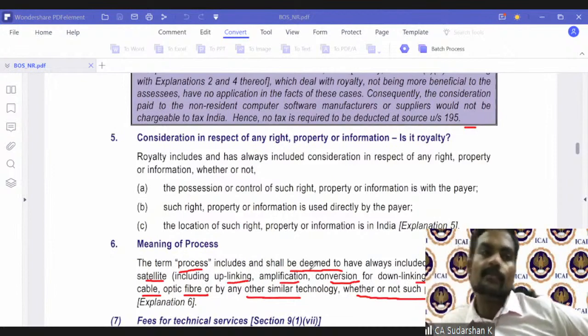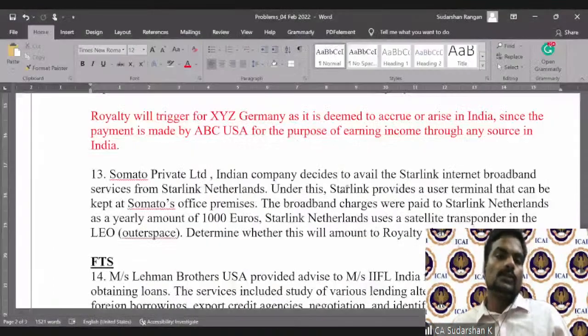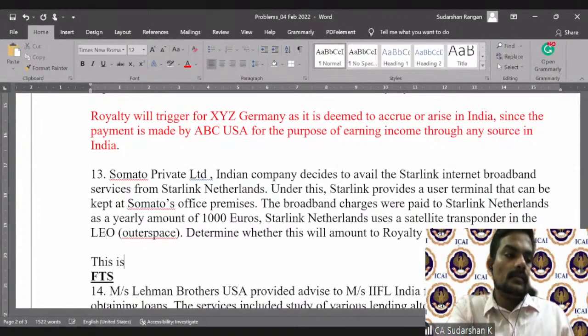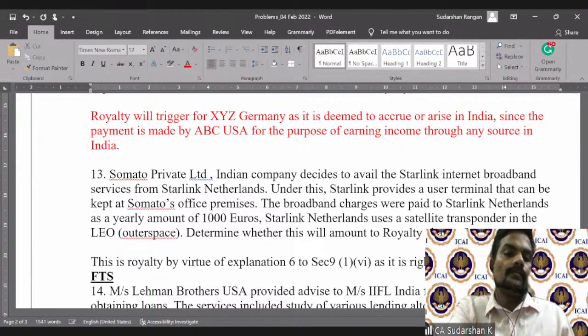Secret is immaterial. So therefore, coming back to this question, this will amount to a royalty by virtue of Explanation 6 to section 9(1)(vi), as it is a right to use of a process.